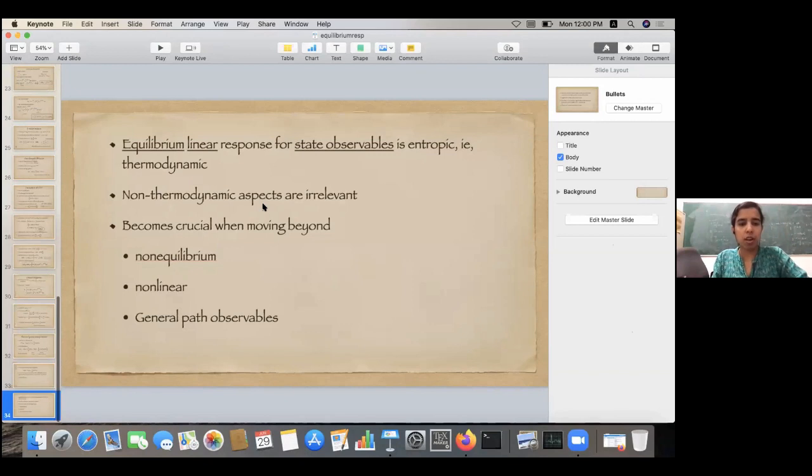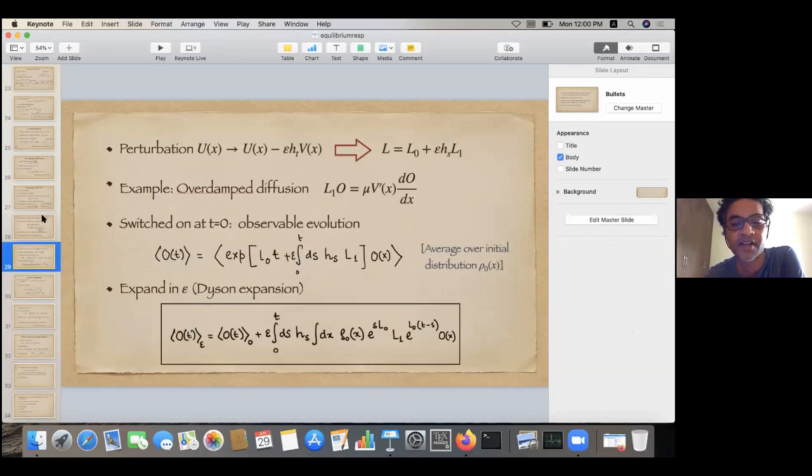I'll just end with this comment, and tomorrow we'll start with non-equilibrium response. So now, questions. Yeah, thanks, Urna. So are there questions? I had one quick question. If you go to this derivation of the linear response, yes, this one.